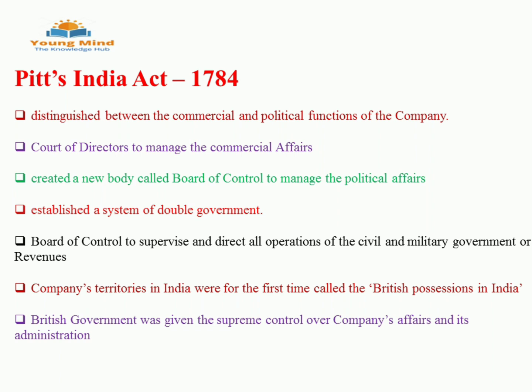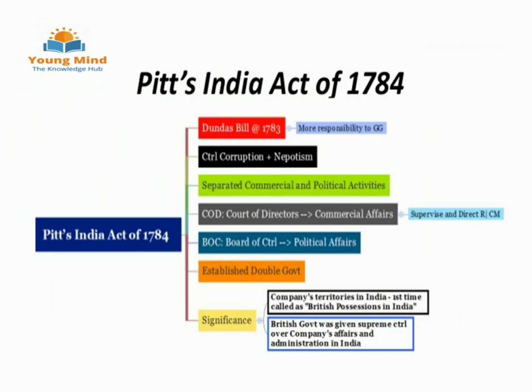Company's territories were, for the first time, called British possession in India. Means the company is ruling, but what was it ruling? It's ruling British possession. That means it is no more the company's territory now. And India now became a liability. It's under the rule of the company, but it's a possession of the British government. Now the British government had supreme control over the company's affairs and its administration. The British government was administrating India through East India Company. I think you understand till now.